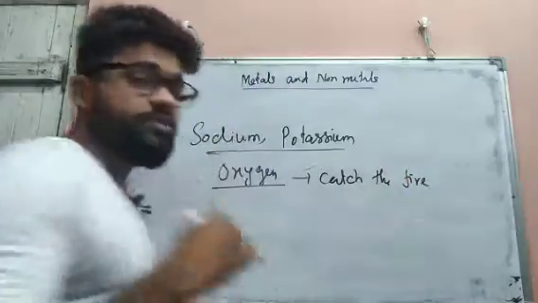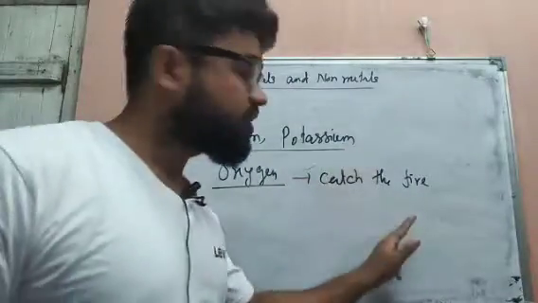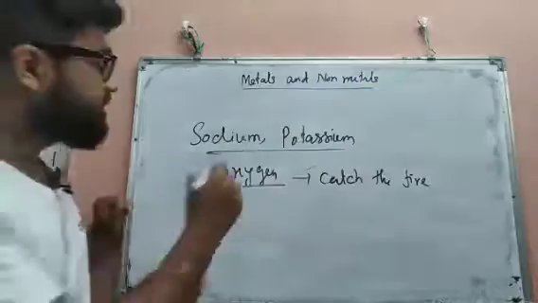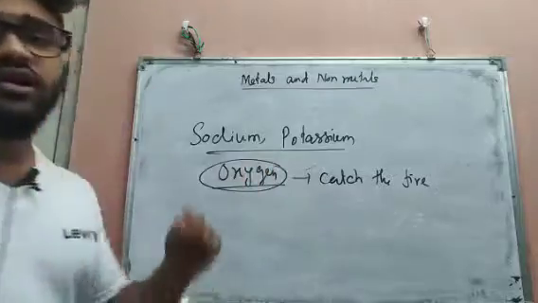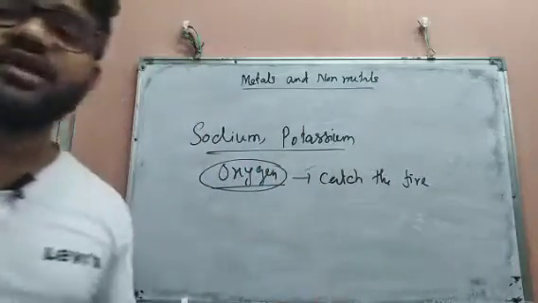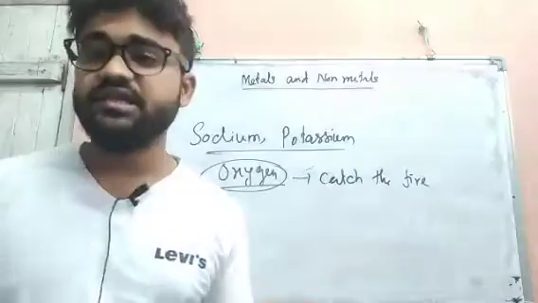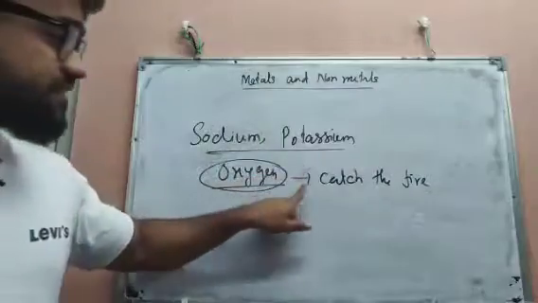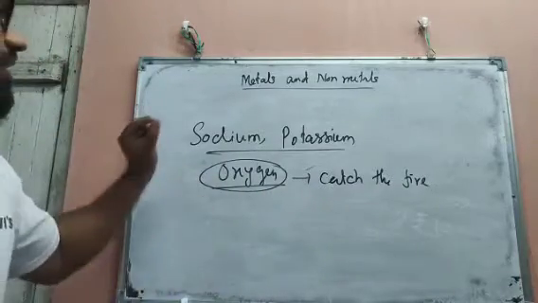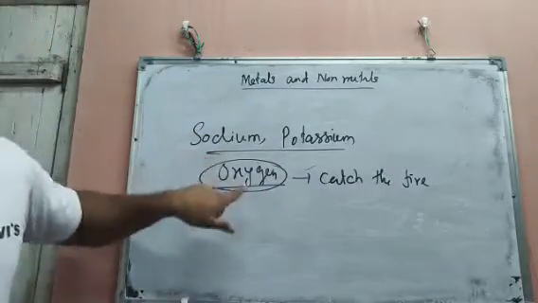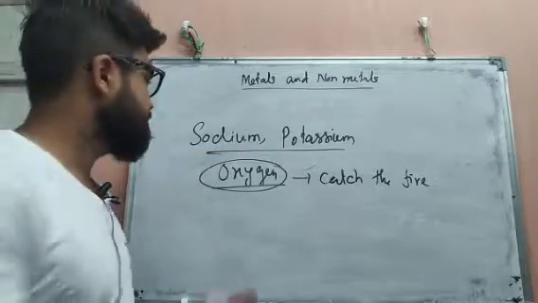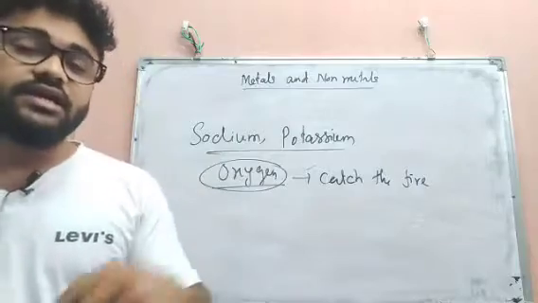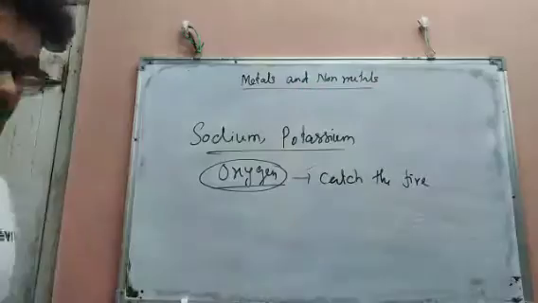Okay, so to prevent that, to prevent them from catching fire, what is the reaction here? They are reacting with oxygen, and already in your junior classes you have learned that when a metal reacts with oxygen, this is known as an oxidation reaction. So to prevent that oxidation, so that they cannot catch fire, kerosene is used to keep potassium and sodium. That means sodium and potassium are immersed in kerosene. Then they will not react with oxygen.